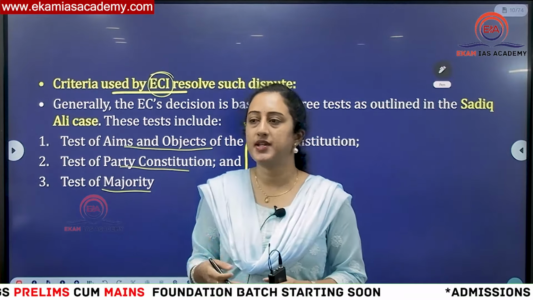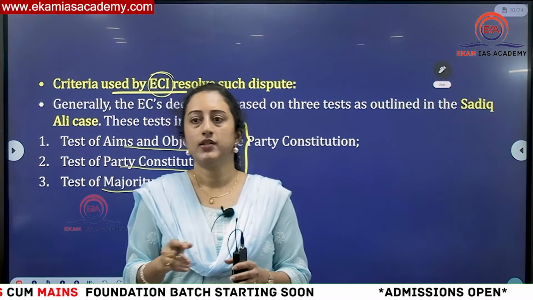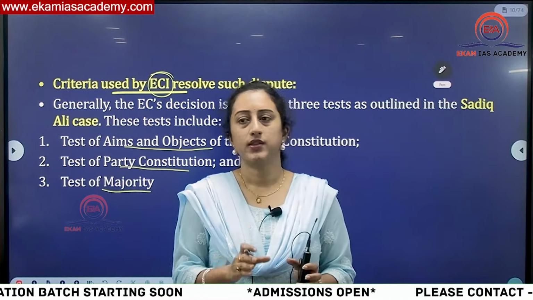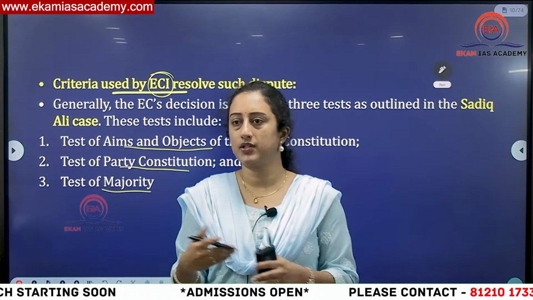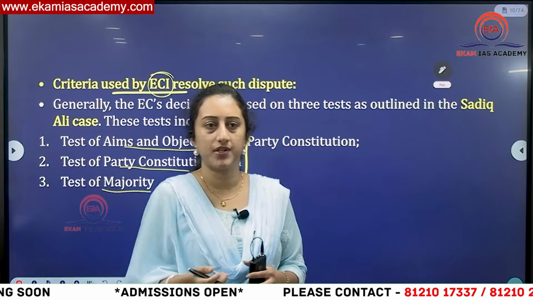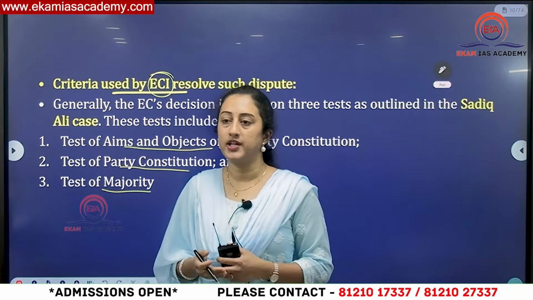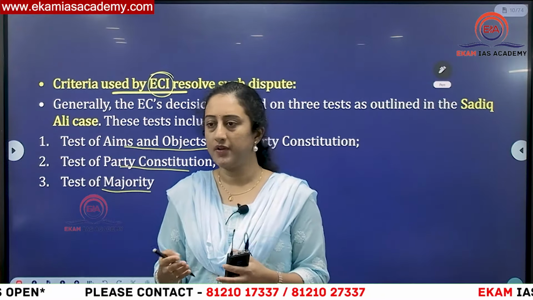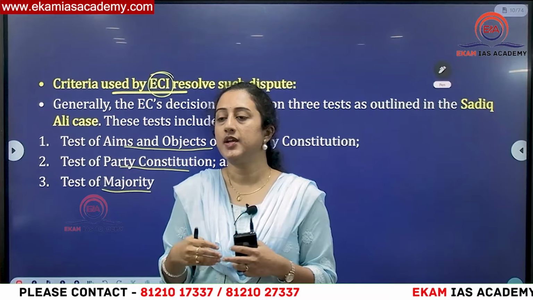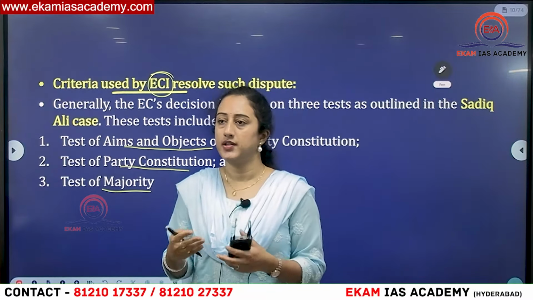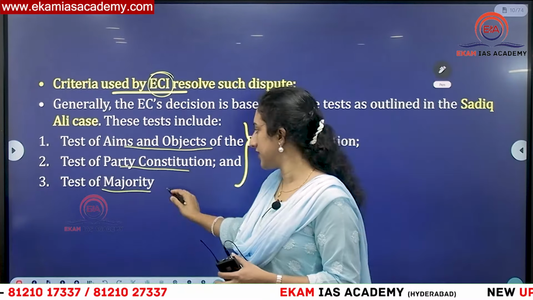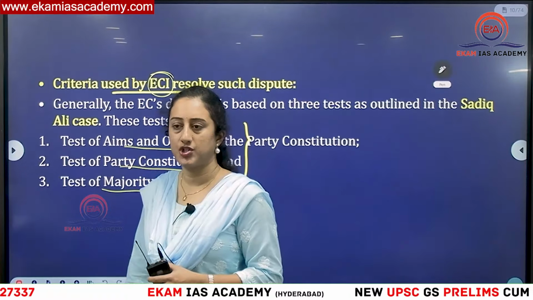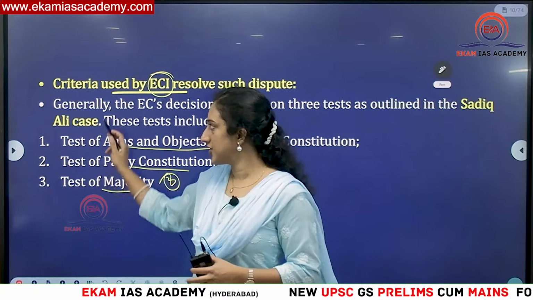That means all the MPs, MLAs, MLCs elected from that party will be asked to vote on which faction they want to belong to. Whoever supports the majority will be considered the actual faction, and for the other group, there is no other faction. They are asked to choose something separate and contest elections. They can choose their own name if they have a sufficient number of MPs and MLAs; if they don't, they have to fight elections again. They can suggest three symbols from the available ones, and from them one can be allocated by the Election Commission of India in future. In this way, election symbols will be decided.